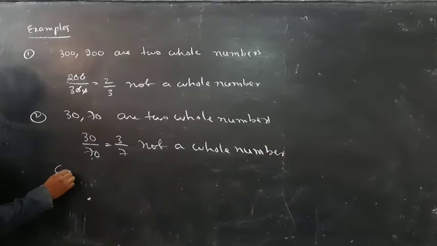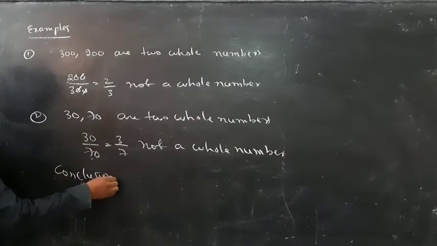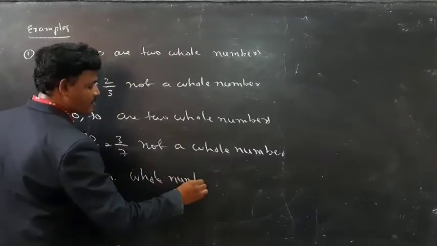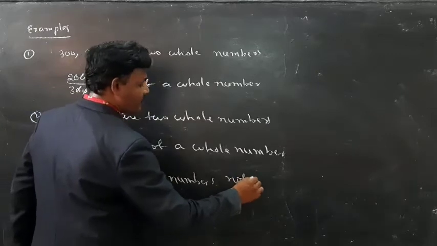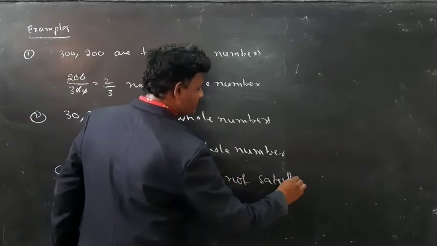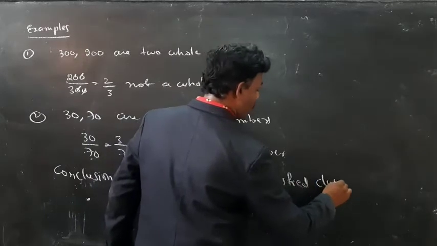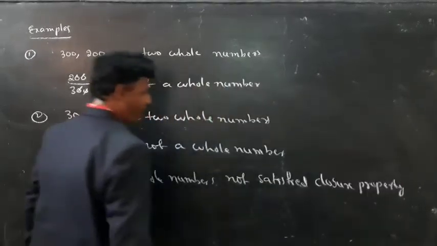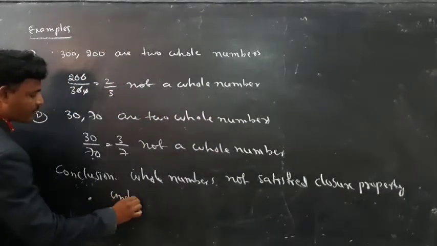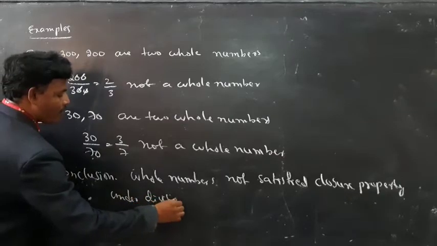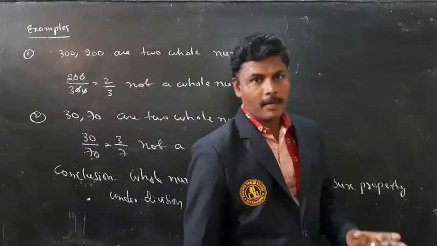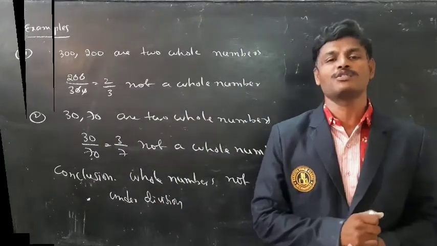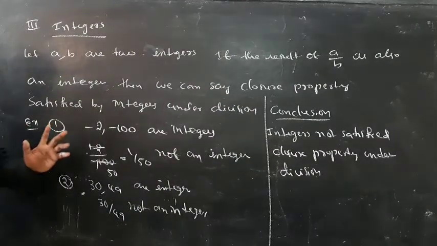So conclusion. Whole numbers do not satisfy closure property under division. So here closure property is not satisfied by whole numbers under division. Why? Because fractions do not belong to whole numbers. Next I am going to take integers.